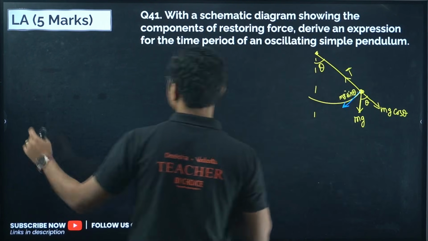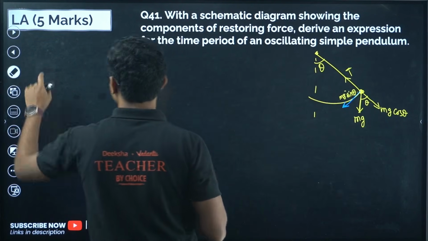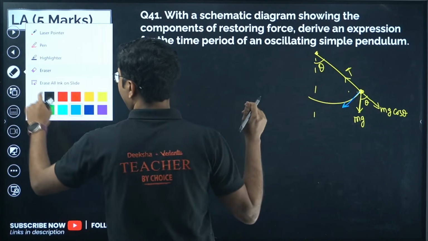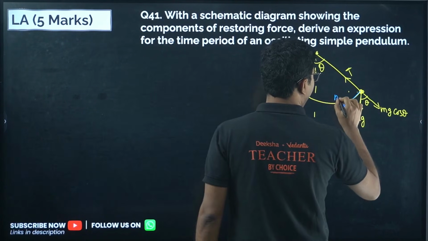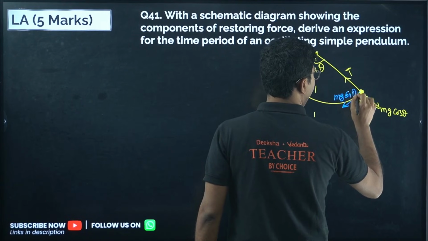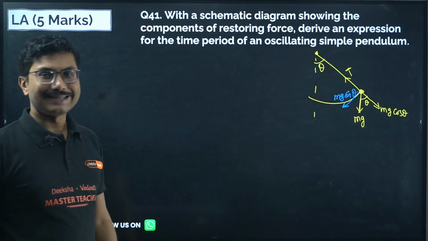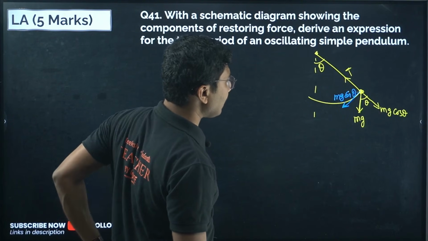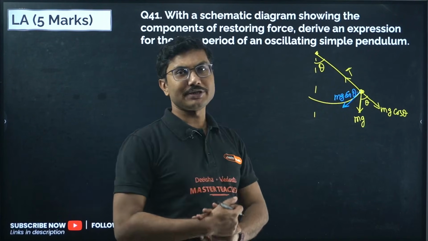Okay, this is mg sin theta. Now if you see, which component is responsible for the restoring motion? The component responsible for restoring motion is mg sin theta.